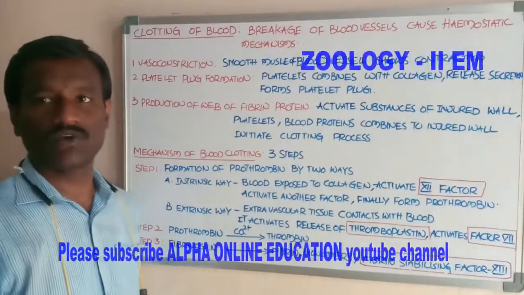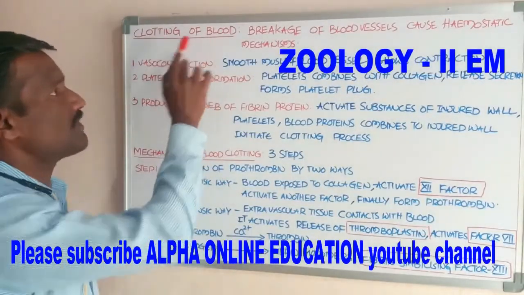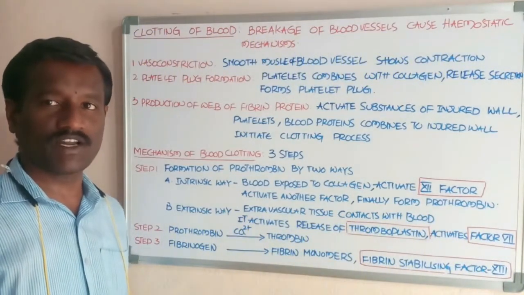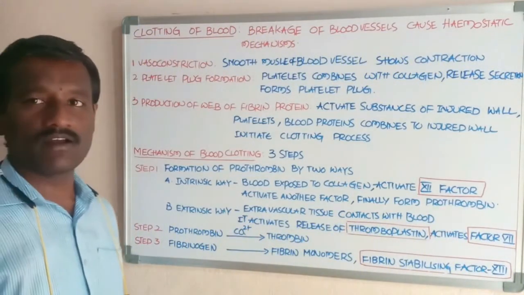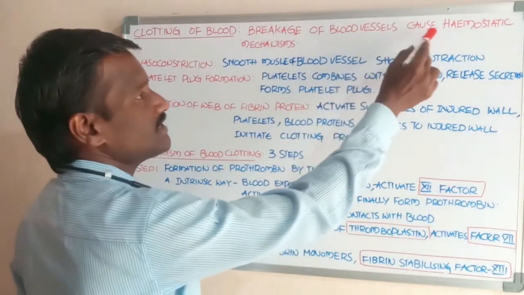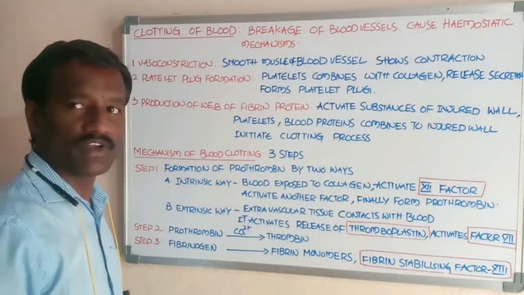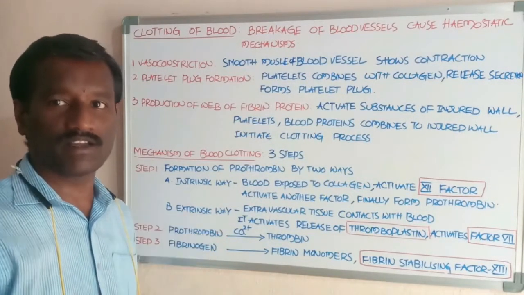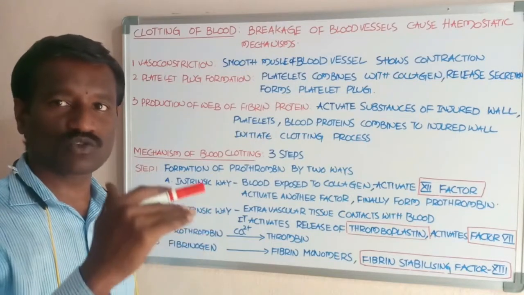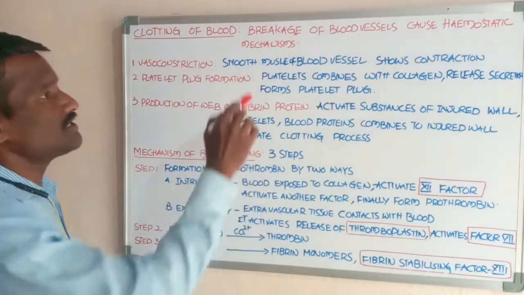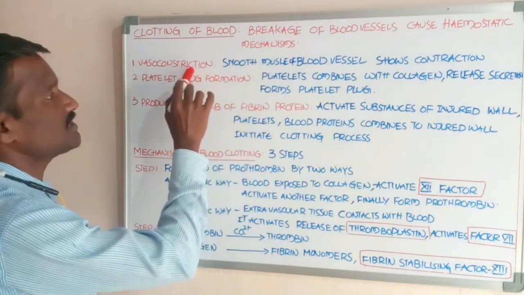Okay, students, now going to discuss about clotting of blood. When the blood vessel breaks and becomes injured, it initiates the hemostasis mechanism. Hemostasis means stopping the bleeding. A process to stop the bleeding is called hemostasis. In this hemostasis mechanism, there are 3 steps.